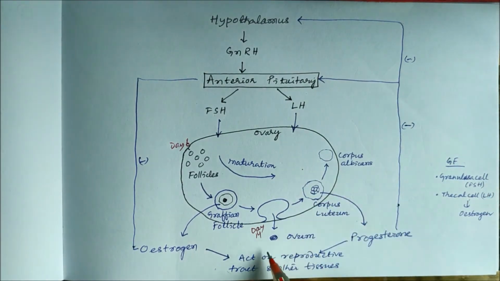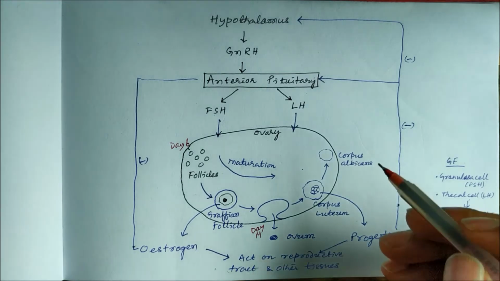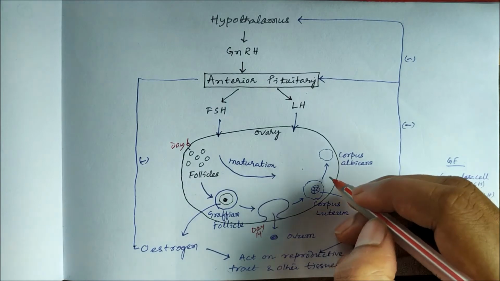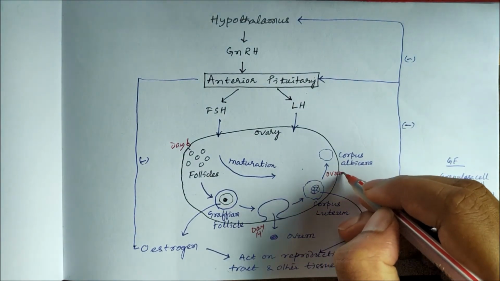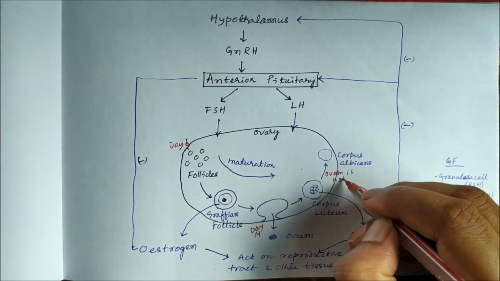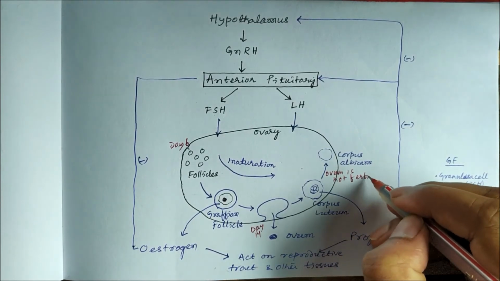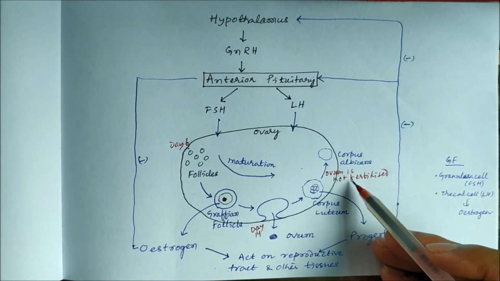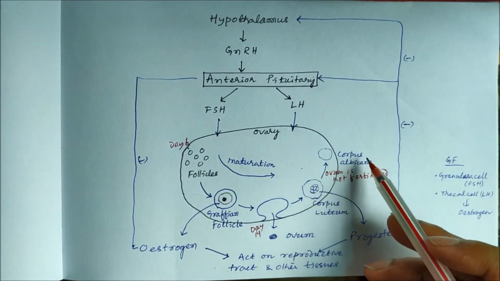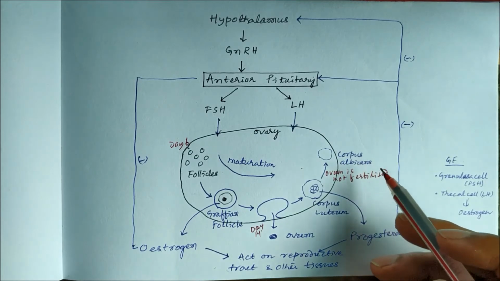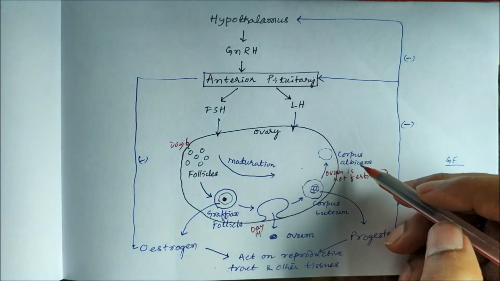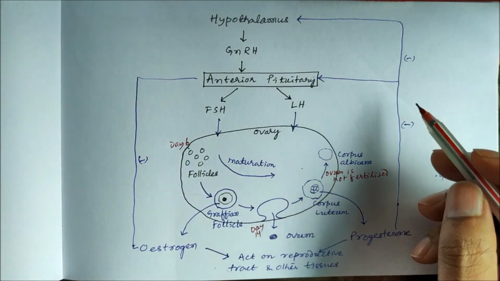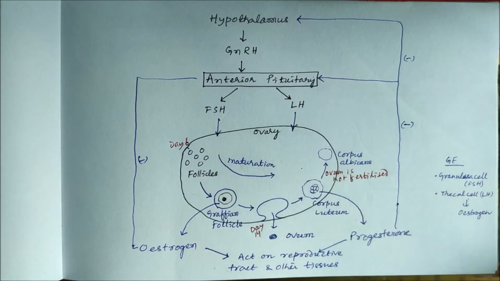But if the ovum is not fertilized, then this corpus luteum will be converted to corpus albicans. So if the ovum is fertilized, the corpus luteum continues to secrete progesterone. If the ovum is not fertilized, the corpus luteum is converted to corpus albicans, and after conversion to corpus albicans, there will be degeneration of the endometrium, and that will lead to the menstrual cycle.